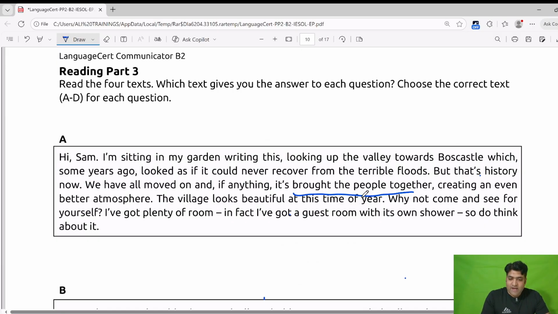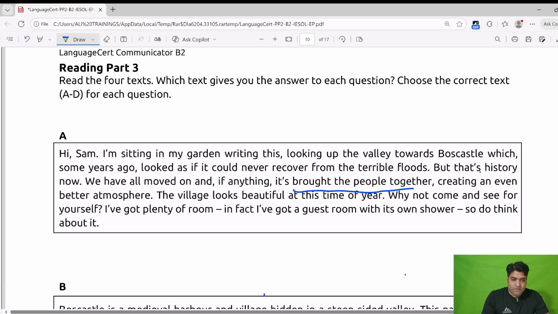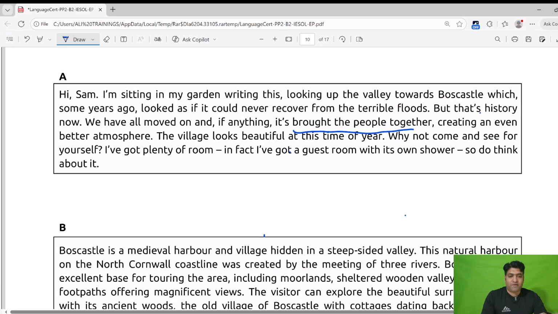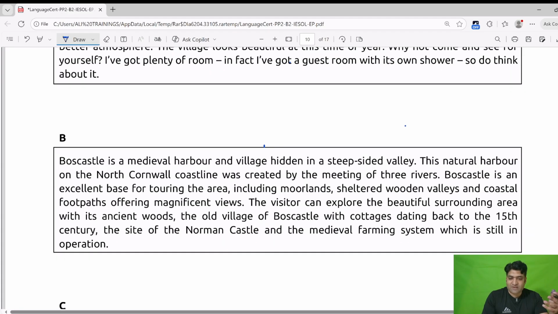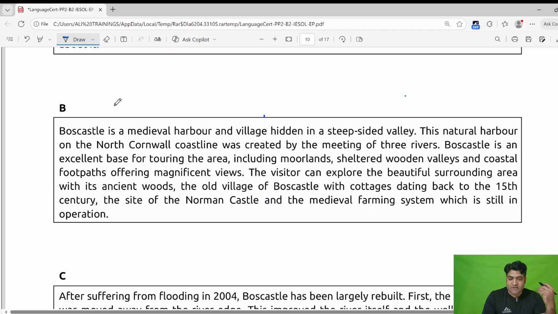Now, the village looks beautiful at this time of the year. Why not come and see for yourself? I have got plenty of room. In fact, I have got a guest room with its own shower. So think about it. We have no other information in the questions regarding this passage, so I will move to the next passage, that is B.